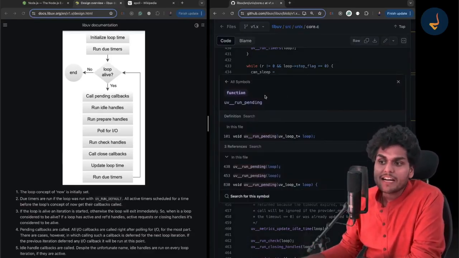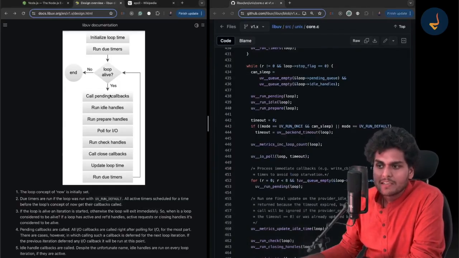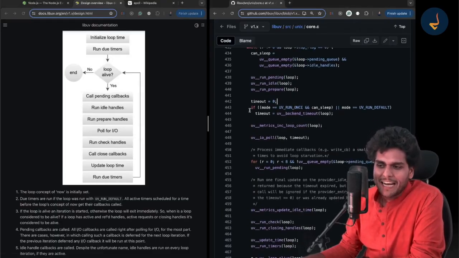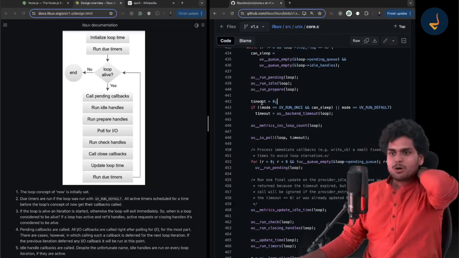See how it is running the pending callback, right? So it is running these pending callbacks, right? Then see UV run idle, UV run prepare. So it is running the idle handles, it is running the prepare handles. Now it is calculating the timeout. See, I told you, right?